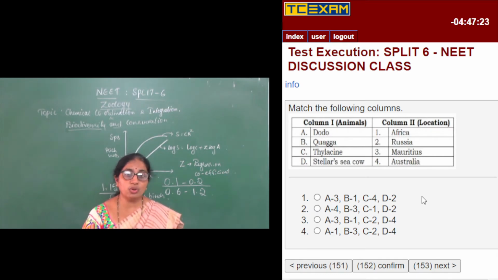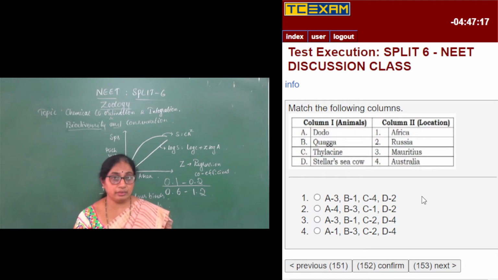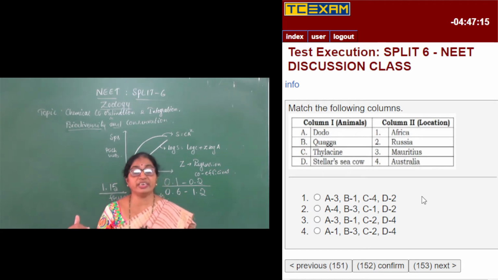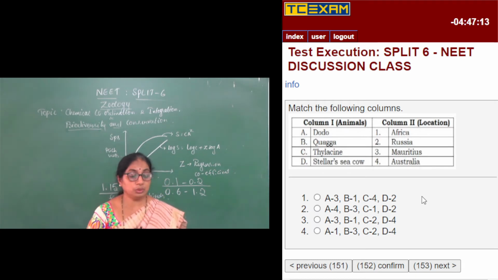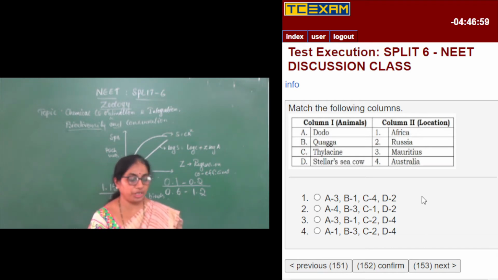So the dodo lost its existence because people were hunting it for food, and there were so many reptiles which were eating its eggs. The dodo eggs were also consumed by various organisms. The eggs became the prey of various other animals, and hence the dodo went extinct, and it did belong to Mauritius. So A3 is the right match.